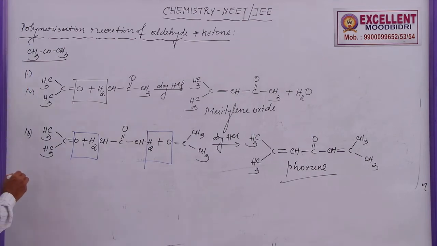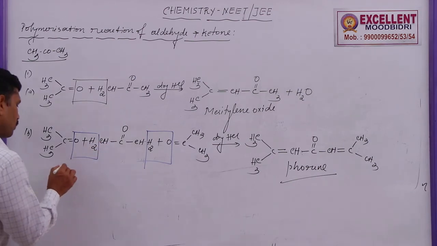Next, the third reaction. When acetone is treated with concentrated H2SO4, what is the reaction?